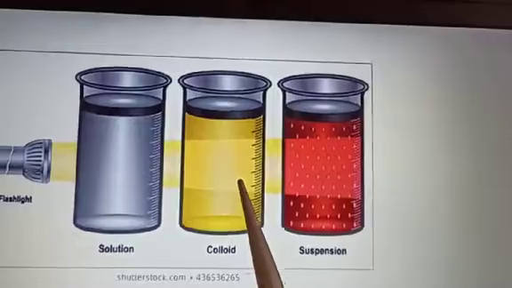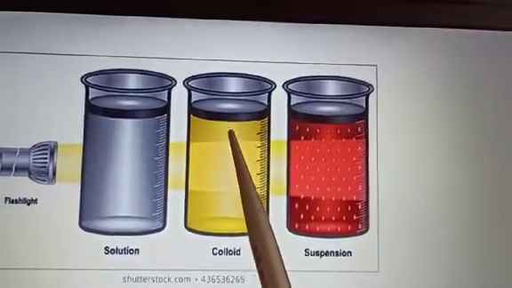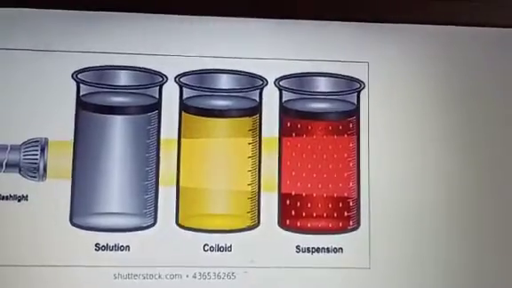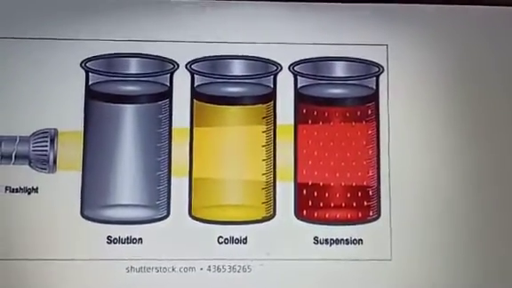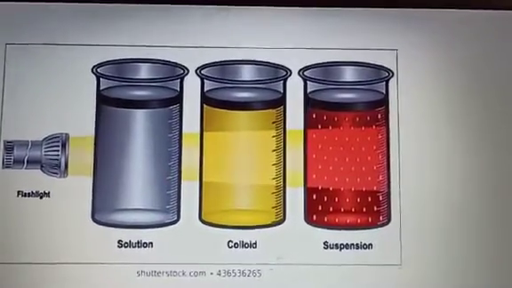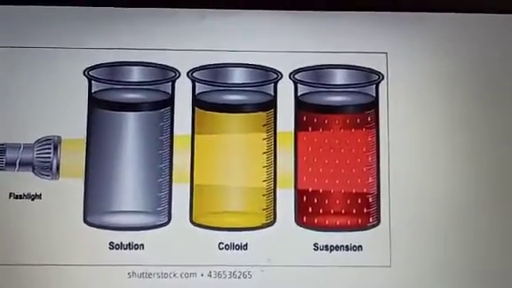But in case of colloid, all the time the colloids show the Tyndall effect, because the particles do not settle down at the bottom. They remain suspended throughout the solution and they scatter the light beam.